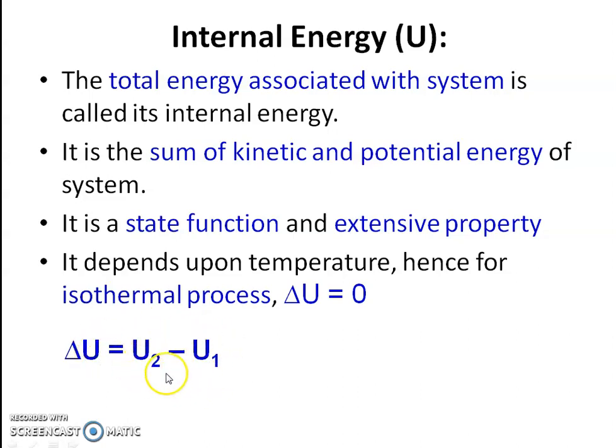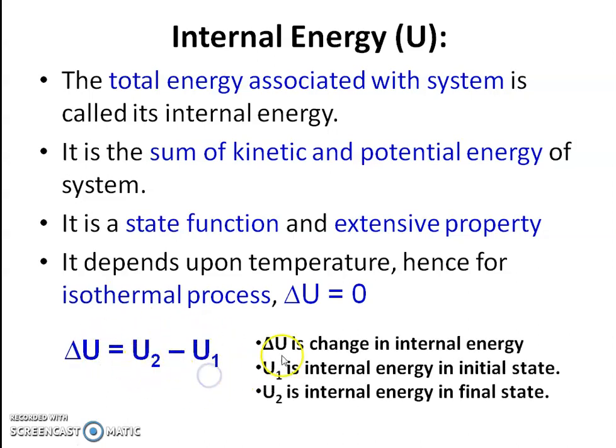So delta U is equal to U2 minus U1, where delta U is the change in internal energy, U1 is the internal energy in the initial state, and U2 is the internal energy in the final state. In this way, the change in internal energy is determined.